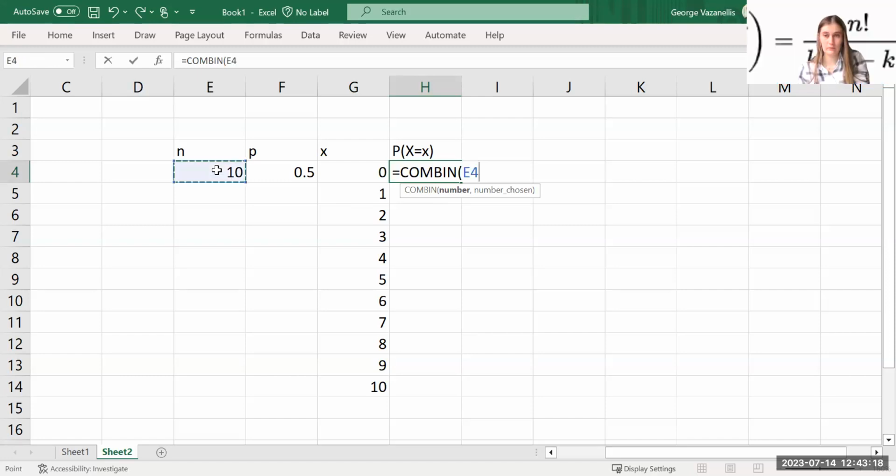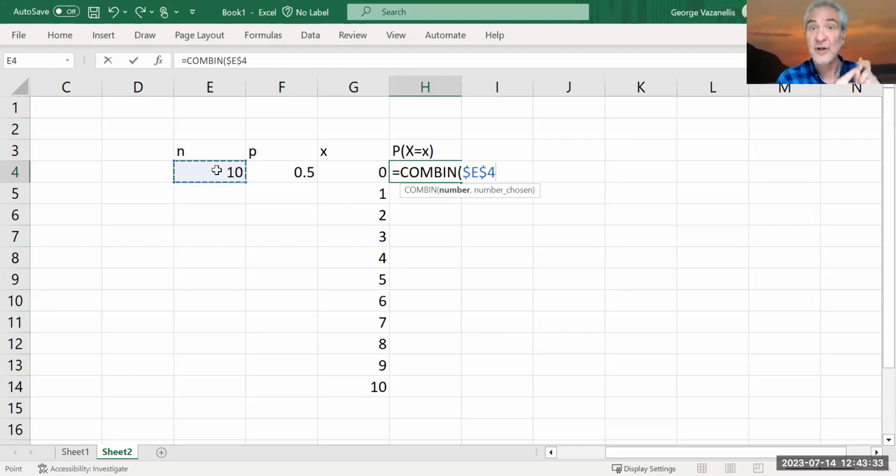Now if I'm going to use the fill feature here, I need to make that an absolute reference. I think I just hit F4 and it puts a dollar sign in front of that cell reference. So it knows to go specifically to that one, no matter how many cells I draw it down. If I don't make an absolute reference, that reference will move down as I'm using the copy function. So we want it cemented, I guess you can say, right?